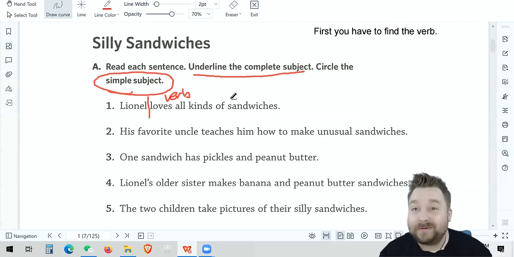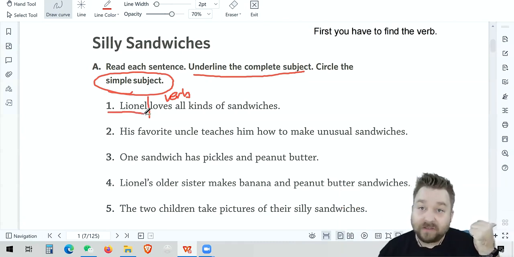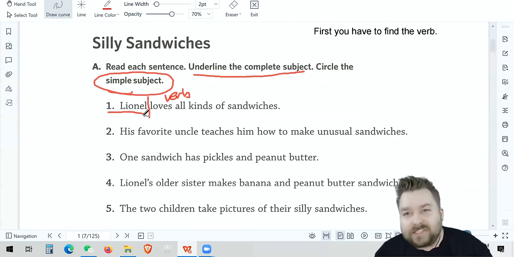We know our complete subject is all of the stuff on the left side of that verb. That's your complete subject. Well, right here it's just one word, right? Lionel. Well, that's easy. Now your simple subject. Your simple subject is just one word.